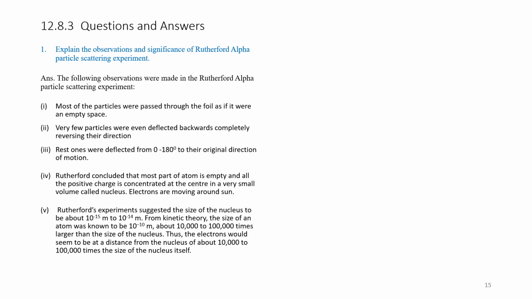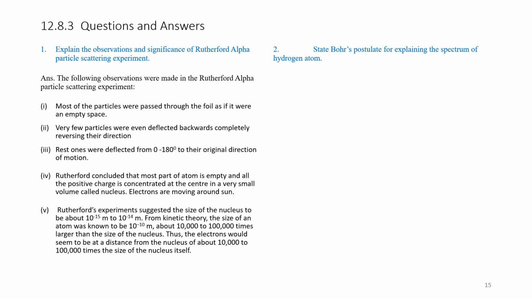Rutherford's experiment suggested the size of nucleus to be 10 to the power of minus 15 to 10 to the power of minus 14 meters. From kinetic theory, the size of an atom was known to be 10 to the power of minus 10 meters, about 10,000 to 100,000 times larger than the size of nucleus. Thus, the electrons would seem to be at a distance from the nucleus of about 10,000 to 100,000 times the size of the nucleus itself. That is, the distance is very far off.